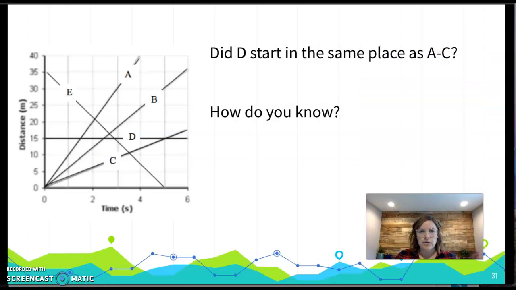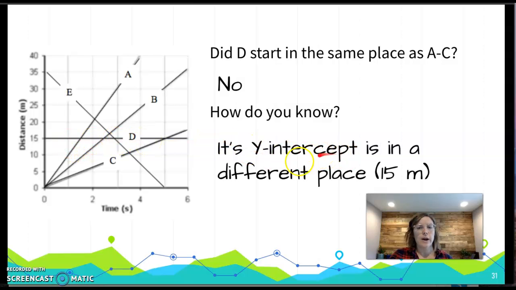So did this person start in the same place as A, B, and C? Look at their y-intercept. Did this person start at the same place? No, right? How do you know? Its y-intercept is in a different place, 15 meters. A, B, and C all started at 0 meters.